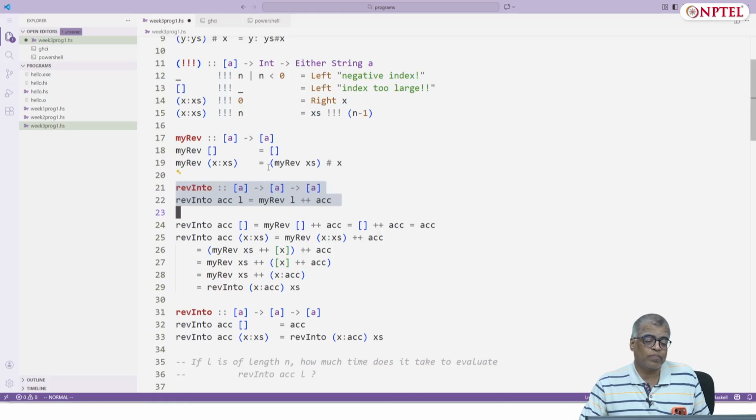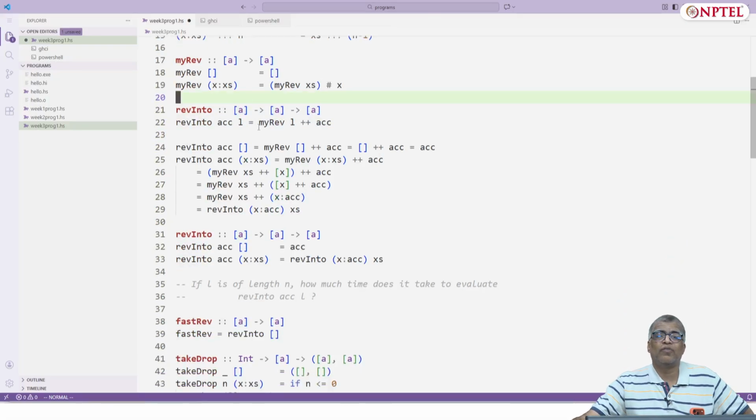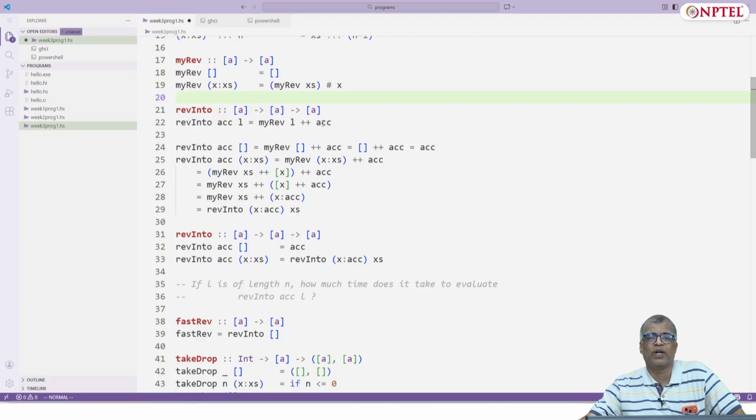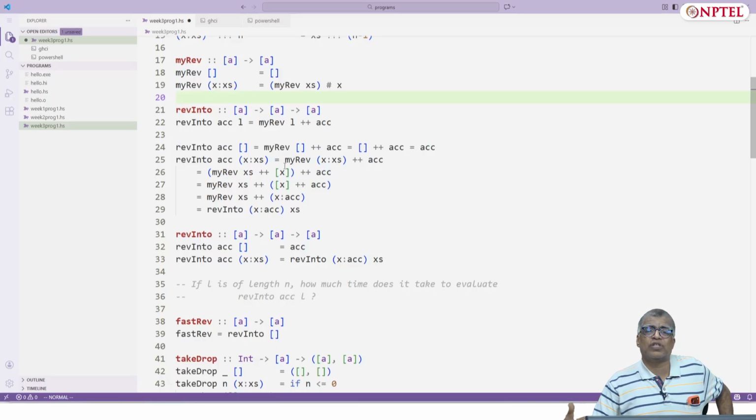I am defining reverse into as this thing. Reverse L into the accumulator means my reverse L plus plus accumulator, right? So the reverse of L should appear before the accumulator. Now this is a version of reverse into, this is a more complex function, and I have defined it in terms of my reverse. But now there is a way to directly define this function rev into without referring to my reverse, and that you can derive just by expanding these equations, right?